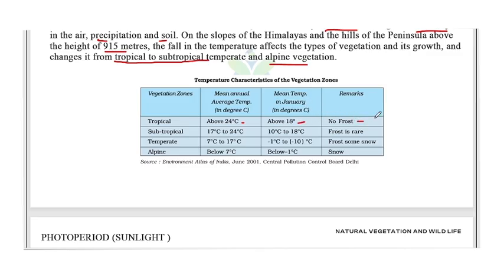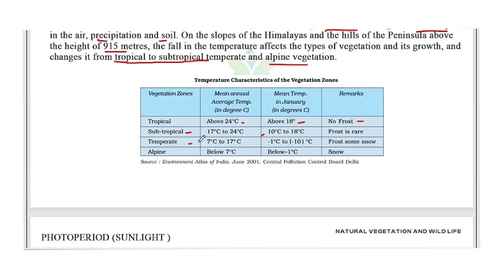So there is no frost formation. Next one is subtropical. The vegetation zone is subtropical. The mean annual temperature is between 17 degrees Celsius to 24 degrees Celsius, and in January it affects 10 degrees Celsius to 18 degrees Celsius. So the frosts are rare in that place.